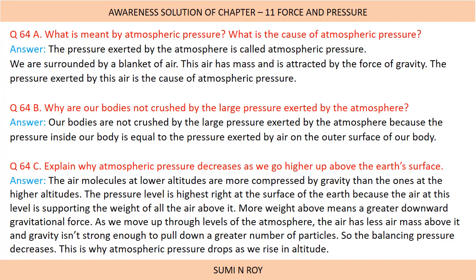The pressure level is highest right at the surface of the earth because the air at this level is supporting the weight of all the air above it. So all the air which is above it is exerting a force on the ground level. So the highest pressure will be on the surface of the ground.